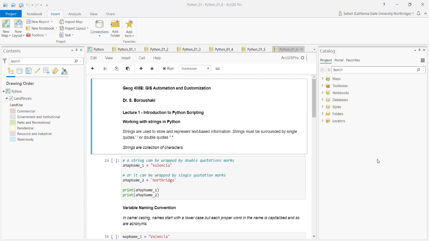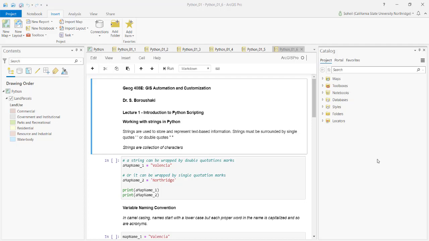Hello and welcome back. In this video clip, we will be exploring strings and string manipulation in Python. So first, what are strings?